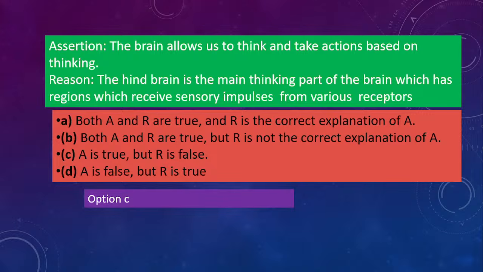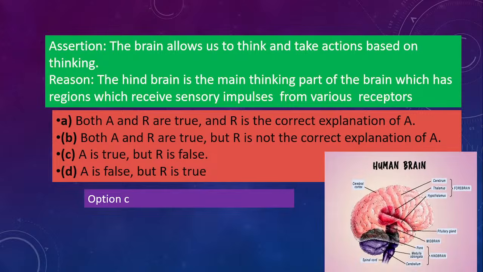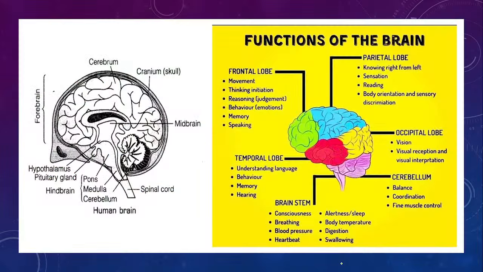The brain helps us to think and do actions based on that. And in the reason, the hindbrain is not responsible for thinking. The function of the hindbrain is not this. The thinking part is the cerebrum, the front part of the brain. So this is your human brain. This is the forebrain, here is your midbrain, and this is the hindbrain. Cerebellum, medulla oblongata and pons, these three fall under the hindbrain. So please read the structure of the brain and its functions.